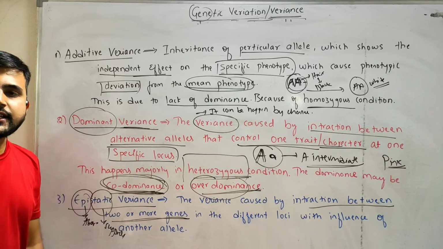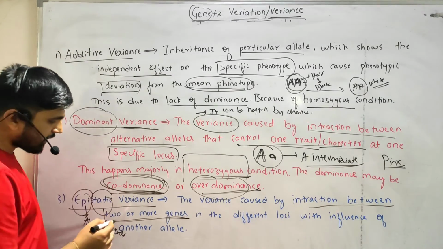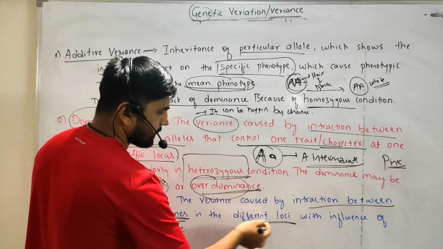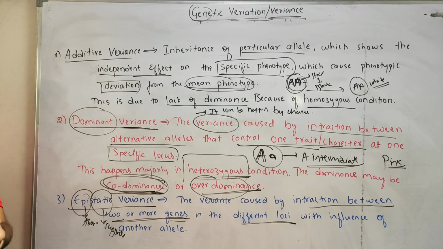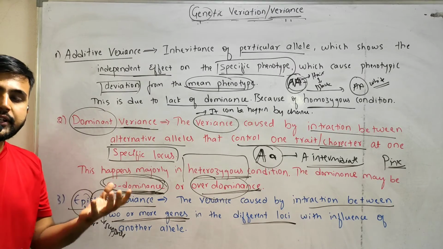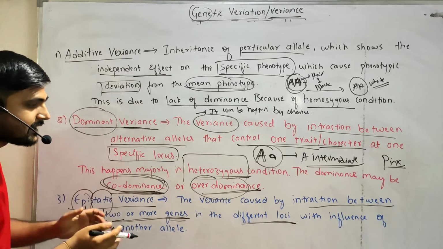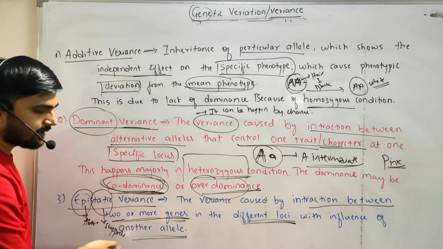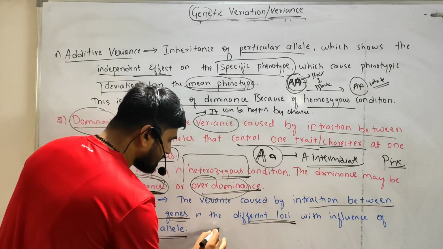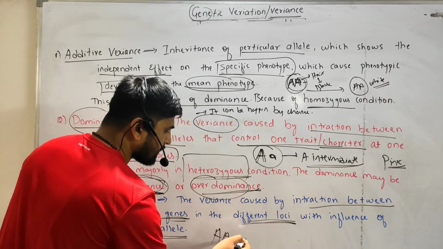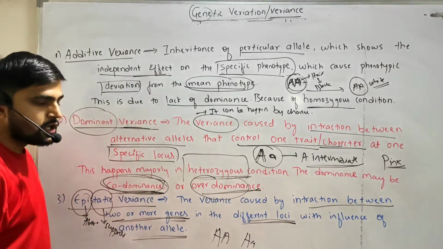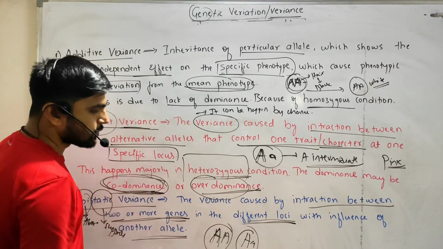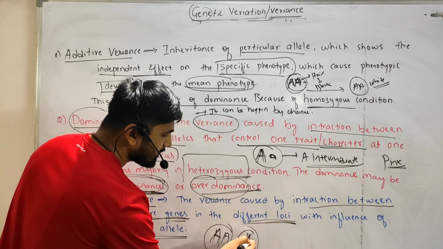The variation is formed because of the interaction between two or more genes at different loci, with the influence of another allele. For example, there is one allele, capital A, small a. In this case, capital A, small a.